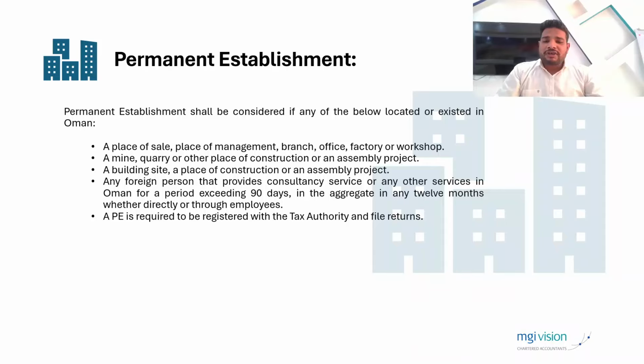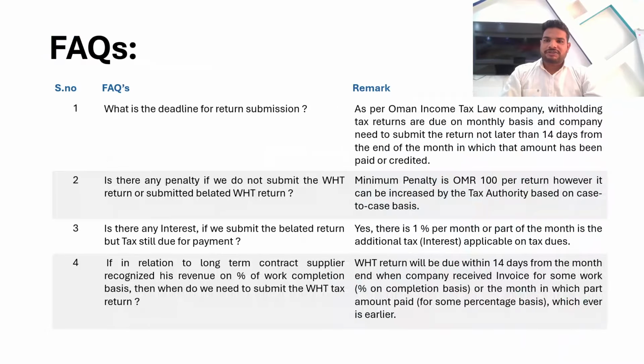So we call that particular establishment a permanent establishment in Oman. In this particular situation, there is no need to deduct the withholding tax, because the normal income tax provisions of Oman will be applicable on that establishment. Then that PE needs to be registered with the Oman Tax Authority and needs to comply with the income tax return as per the normal rules and regulations.